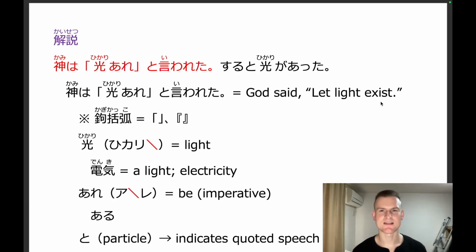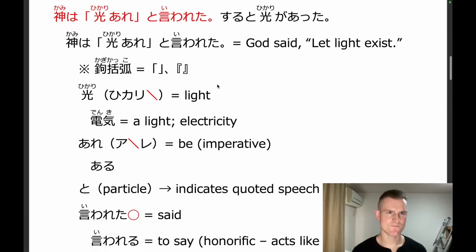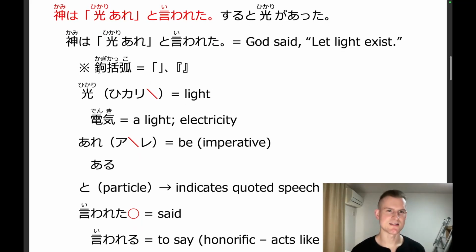The traditional let there be light is perfectly fine, but I wanted to choose something that was a bit closer to the Japanese. Okay, so first of all, we're going to look at something that's not in the actual text itself, but it's a word kagikakko. And this is the Japanese word that refers to these things here. Kagikakko. These indicate quoted speech, so basically they're the equivalent of quotation marks in English. So here, the part inside of these kagikakko is what's being quoted.